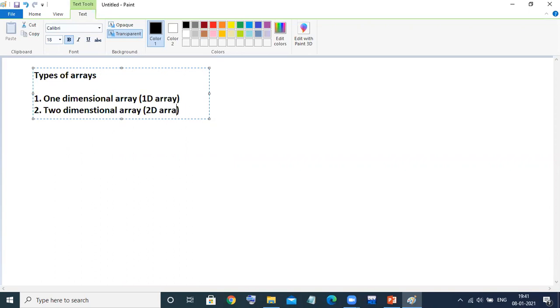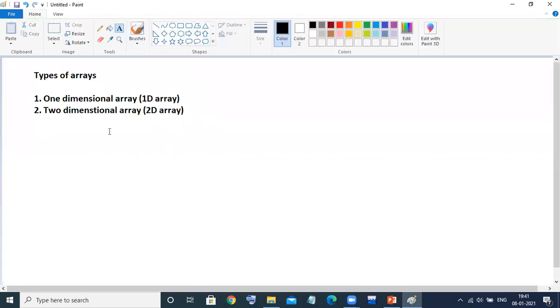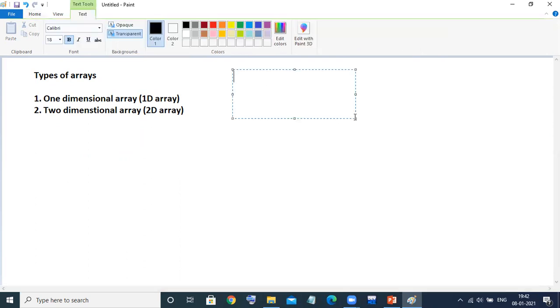Now, what exactly do we mean by dimension here? One dimensional array we have already seen in my previous video about arrays. Whenever we talk about arrays, by default that will be a one dimensional array. From my previous video, we took the student example and declared it with, suppose, 5 students. This is one dimension.